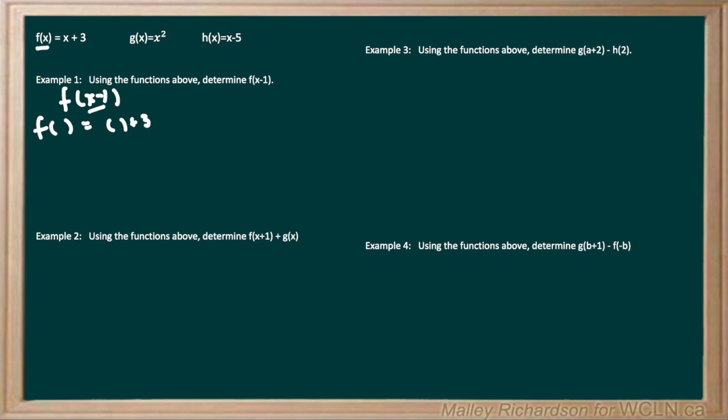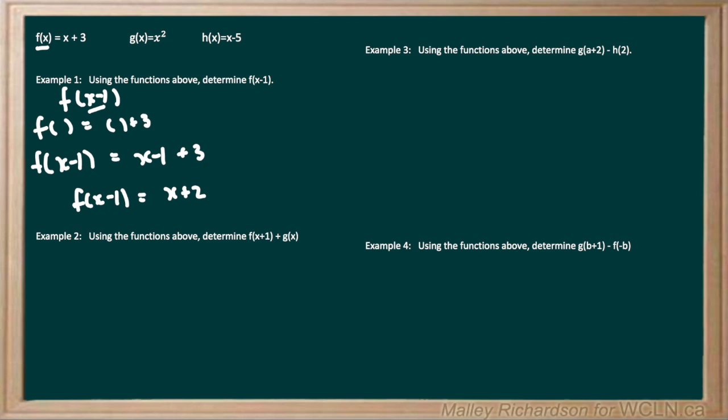Now we're going to replace these empty brackets with whatever is given. We have to determine f of x minus 1, so we replace our empty brackets with x minus 1. So we have f of x minus 1 equals x minus 1 plus 3. Then this negative 1 and this positive 3 can be combined together, so f of x minus 1 equals x plus 2 as our final answer.